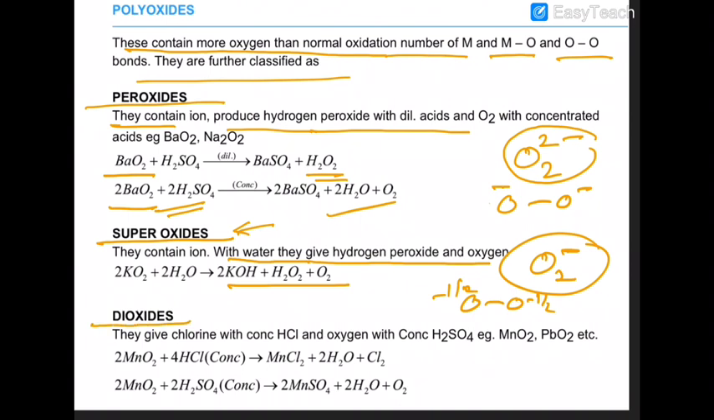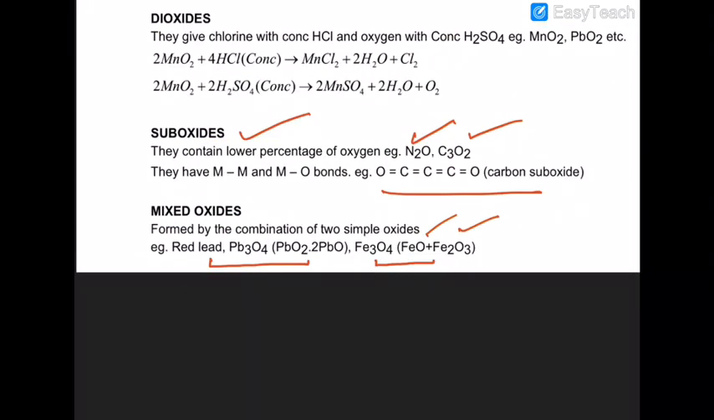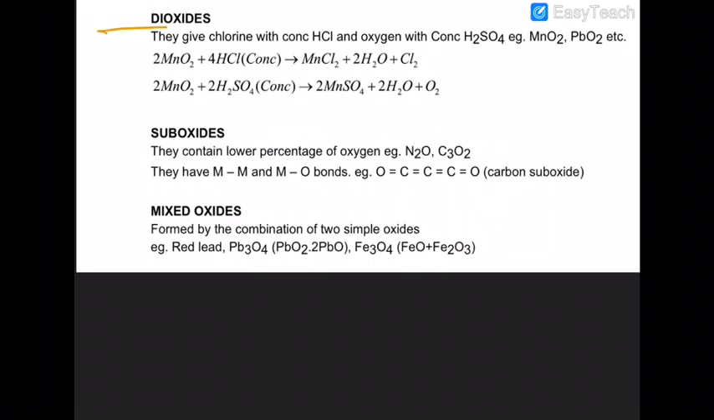Then you have dioxides. They give chlorine with concentrated HCl and oxygen with H2SO4. Such compounds are MnO2 and PbO2. When MnO2 reacts with HCl, it gives you chlorine gas. When MnO2 reacts with H2SO4, it will produce O2 gas. So that is very, very important. You have to understand that. Dioxides give chlorine with HCl and oxygen with H2SO4, as I already discussed with you.